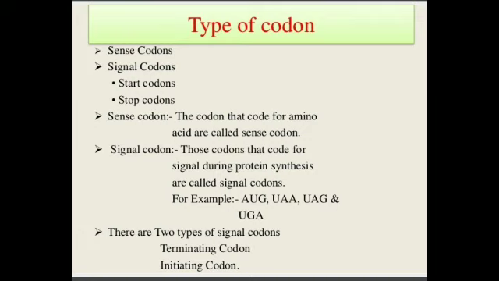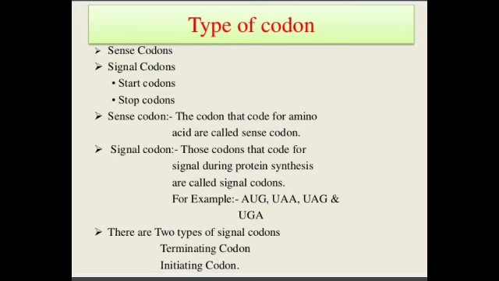Codons are of different types: sense codon and signal codon. Signal codon, by name only it is clear that it will either start or end the codon, and sense means which code for amino acid.